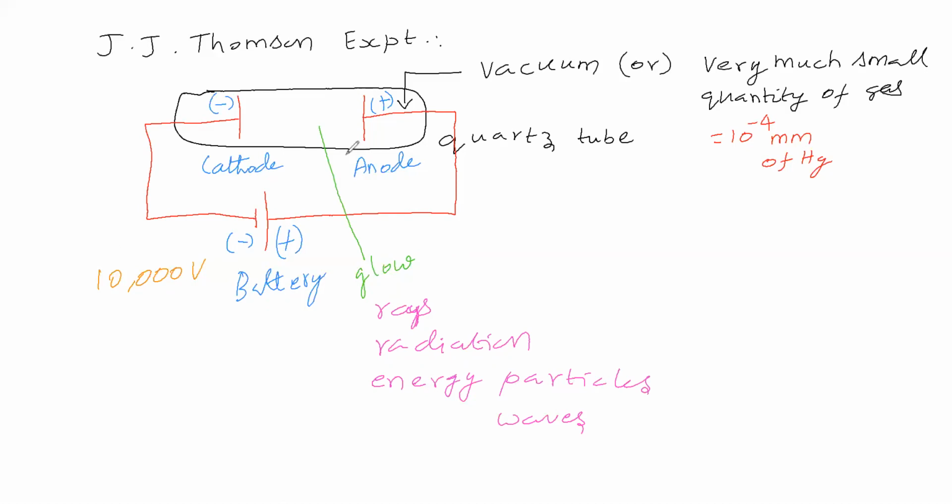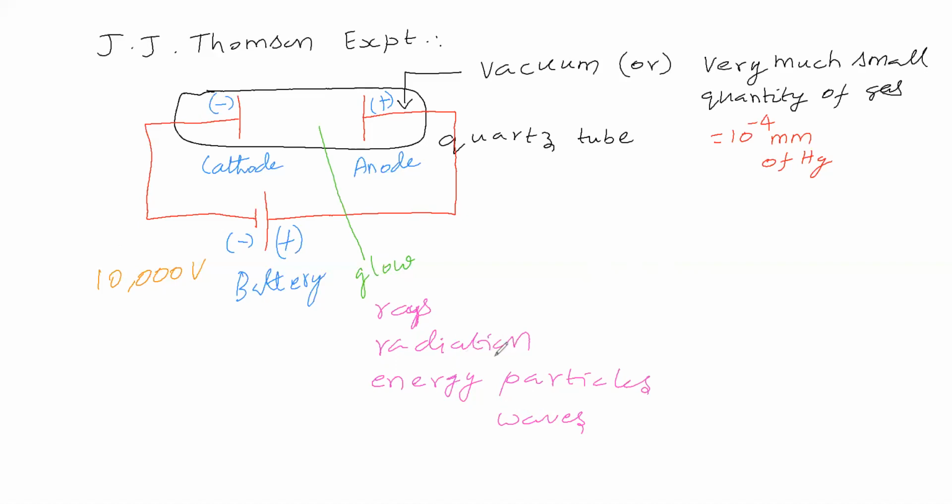Here, if we keep a photographic plate, it is affected. That means it is striking the photographic plate. It struck the photographic plate. That's why the photographic plate is affected. It struck the photographic plate, which means it contains particles or waves.